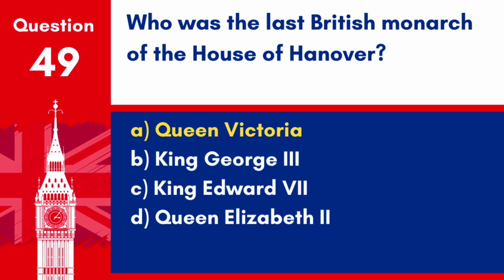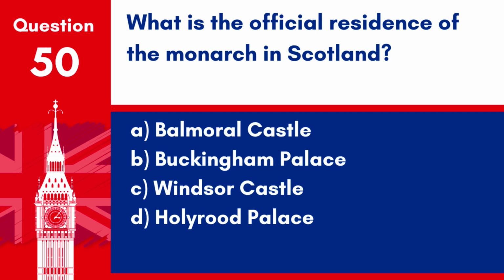Answer. A. Queen Victoria. Queen Victoria was the last monarch of the House of Hanover, as the royal house changed to the House of Saxe-Coburg and Gotha following her marriage to Prince Albert. Question 50. What is the official residence of the monarch in Scotland?